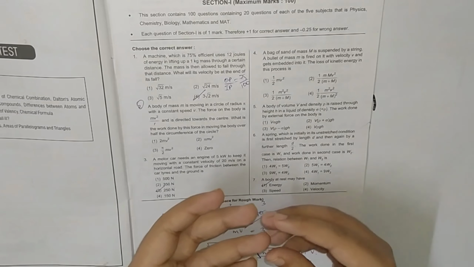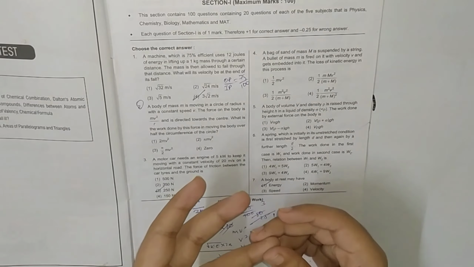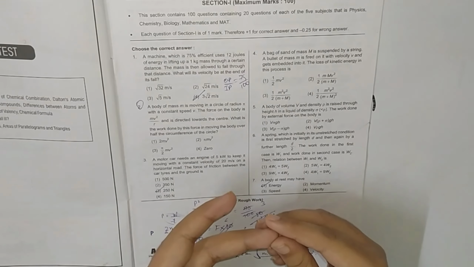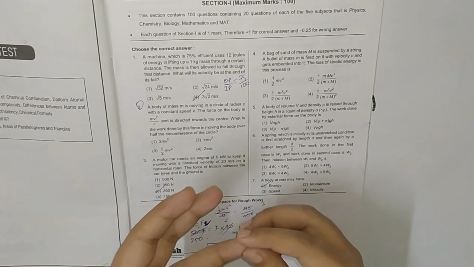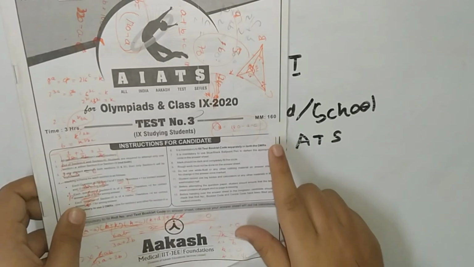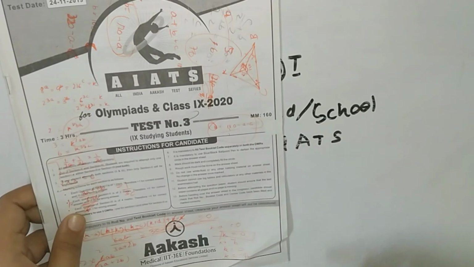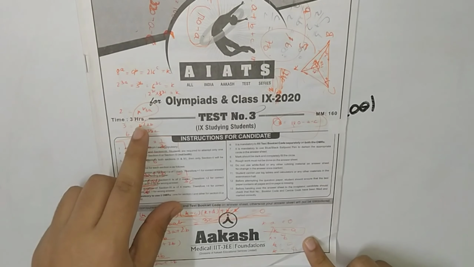The first code is compulsory to attend, and the second, B and C, are optional. Like if you want to attend maths, then you can attend maths. Code C will be your maths and code B will be your biology. If you want to attend biology, then go with code B, and if you want to attend maths, then go with code C. Okay, and it consists of 160 marks, as you can see here, 160 marks, and the duration of this paper is 3 hours.